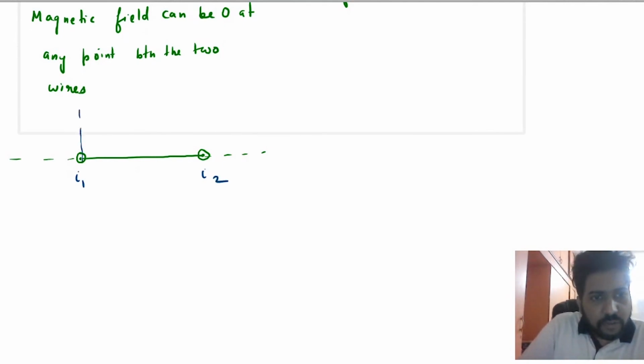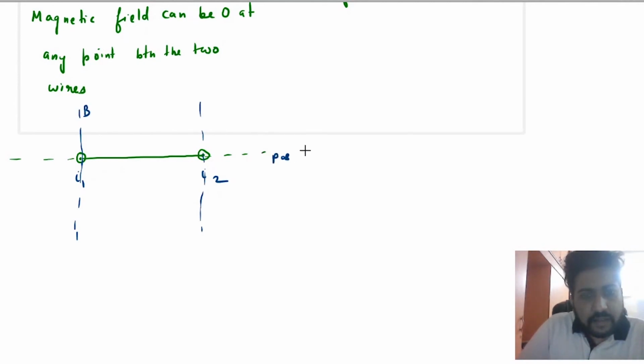I want all of you to draw the graph of magnetic field versus the position for two like currents which are carrying current outside the plane. We have drawn it for inside the plane current carrying wires. Now I am asking you to draw the same thing for outside current carrying wires. Okay, draw the graph.